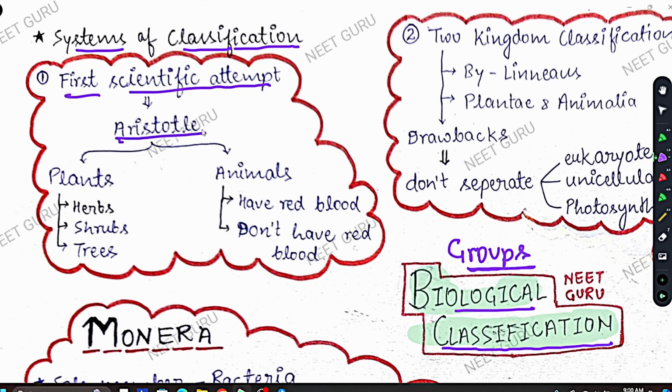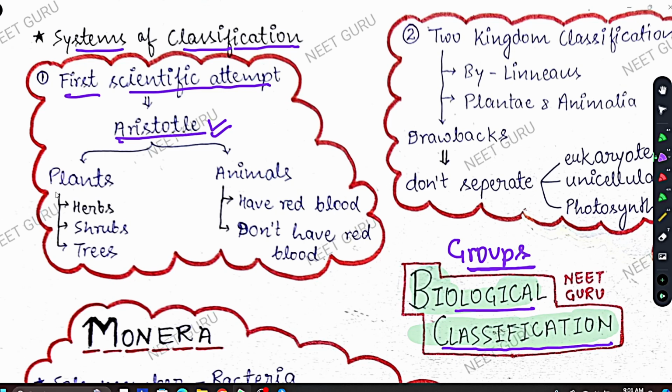So Aristotle was the first scientist to make a scientific effort towards classification. Before Aristotle, there was classification also, but those classifications were not on a scientific basis. They were on the basis of use of plants and animals. So they were not scientific classification. The first scientific classification is done by Aristotle.